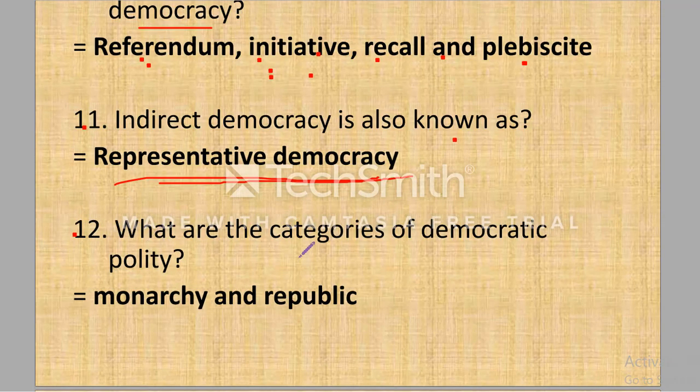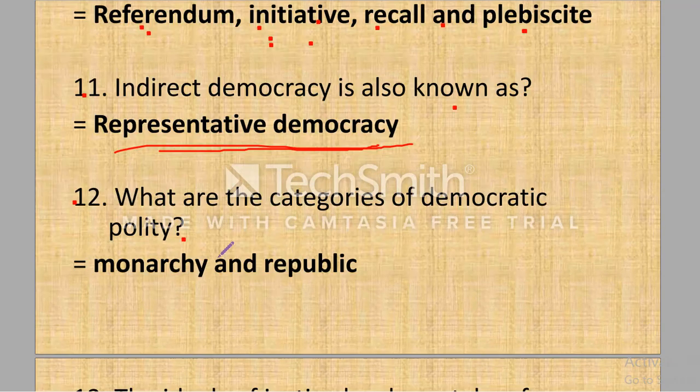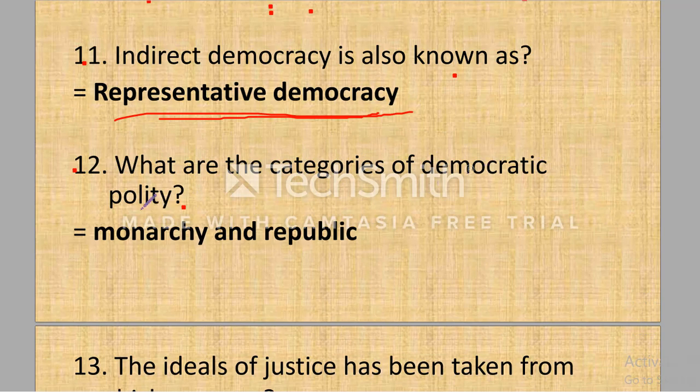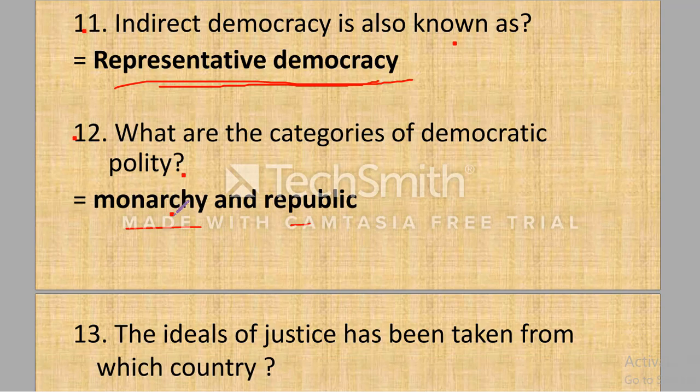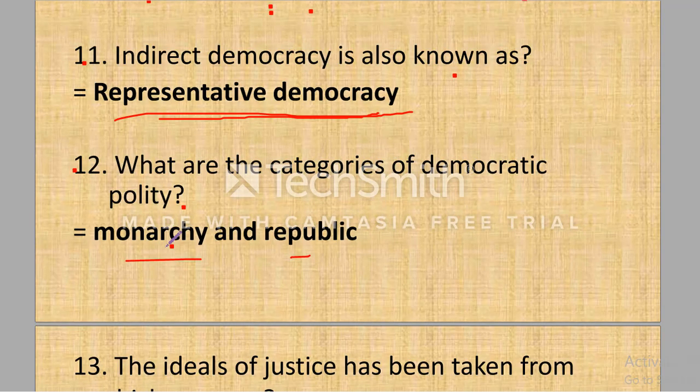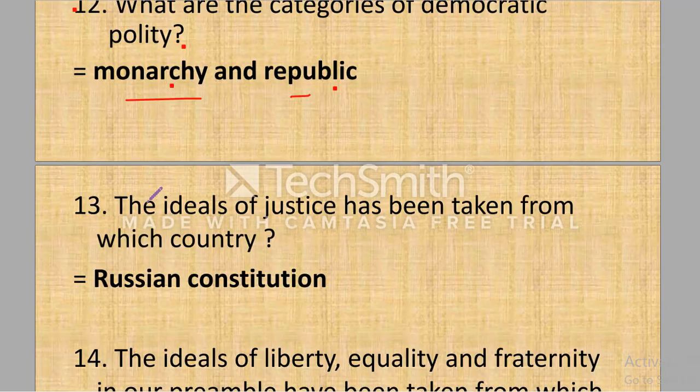Next question. What are the categories of democratic polity? The categories of democratic polity are monarchy and republic. Monarchy means where the head of the state is hereditary, not elected. But in republic, the head of the state is elected by the people. That is the basic difference between monarchy and republic.